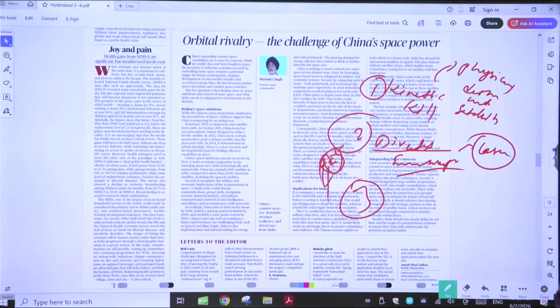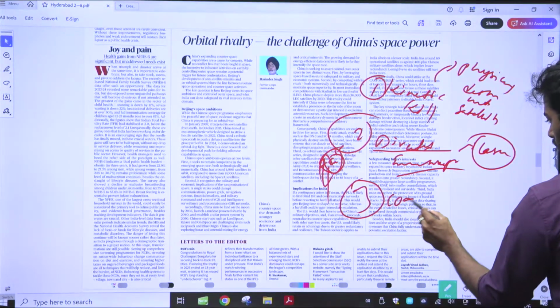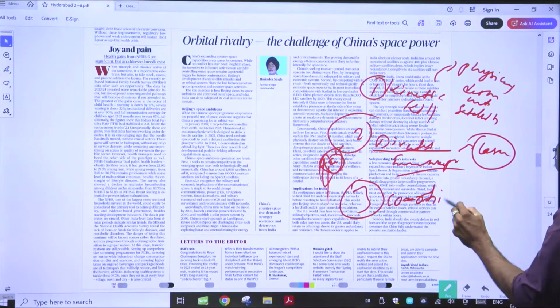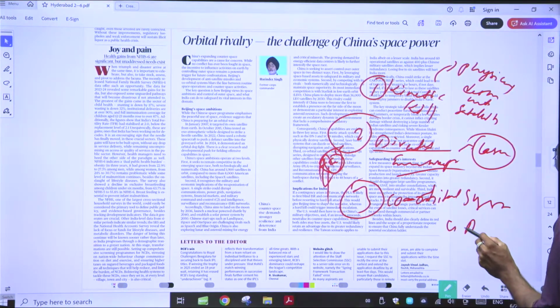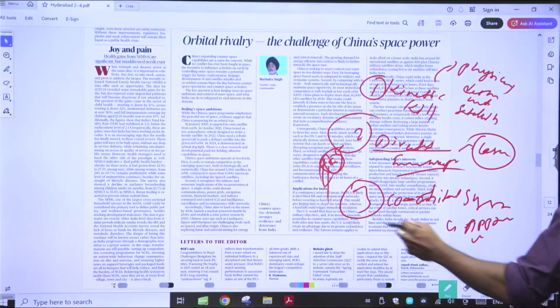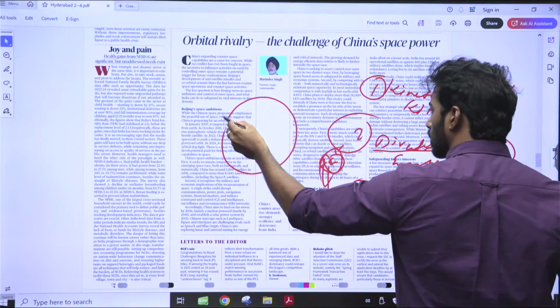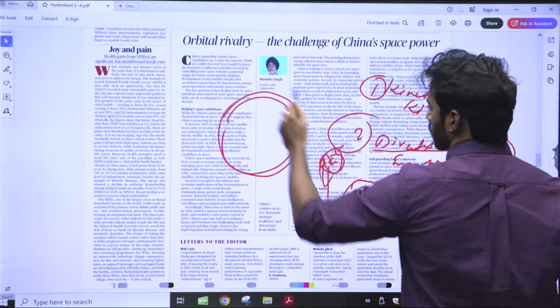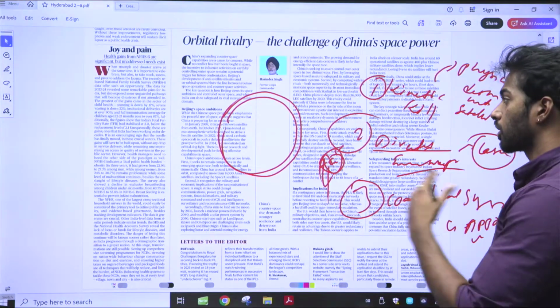And the third thing that we need to keep in mind is co-orbital systems. China is trying to put co-orbital systems. Now, what is a co-orbital system? A co-orbital system is nothing but a satellite which approaches another satellite. For example, let's say a satellite is moving in this direction, and they'll put another satellite in that direction only, which is monitoring everything that a particular satellite is doing.